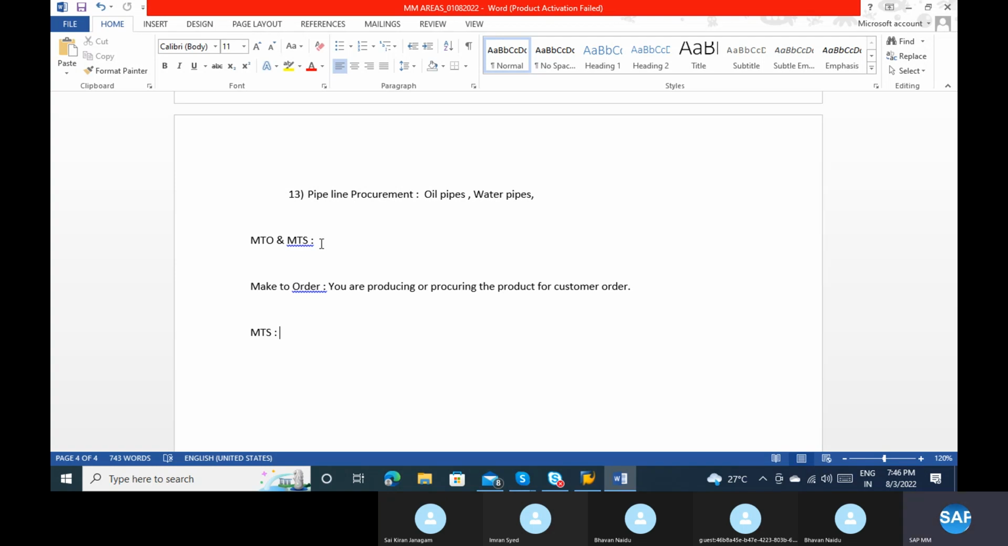So always it is like make to stock. We just keep the stock as per our records or forecasting, or stock levels, which depends on the client requirement. We are doing that. It's clear? Make to stock. Any doubts on this one? Make to order, make to stock. Any doubts?